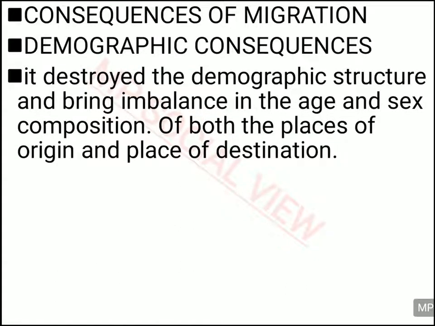So what are demographic consequences? Demographic means population. The population structure changes when the migration takes place, because this migration disturbs the age structure, it disturbs the sex structure. How does it disturb? Because it disturbs the age structure, because mostly the young people are migrating from the place of origin to the place of destination. So what is happening? In the place of origin, the young population is decreasing, and in the place of destination, the young population is increasing. So the age structure of both the places, the place of origin and the place of destination, is getting disturbed because of this migration.